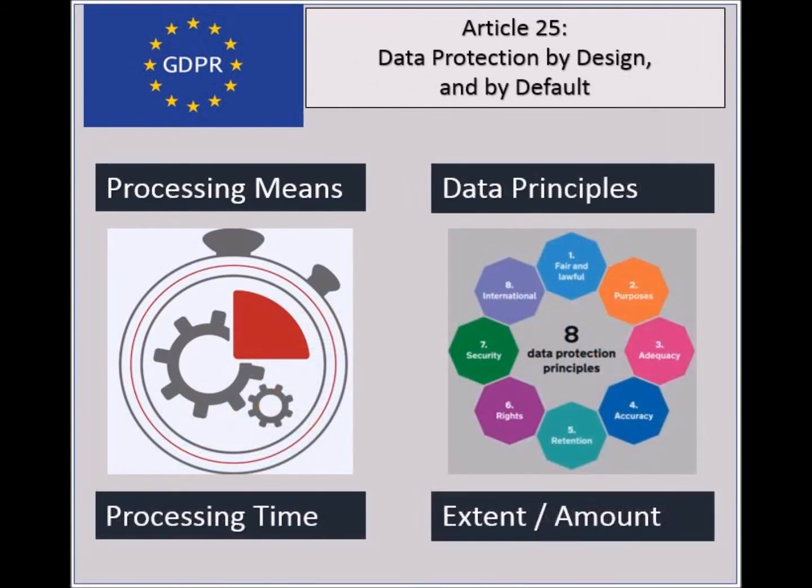When the controller decides on the processing means, and when the processing is performed, the appropriate measures, such as data pseudonymization, should be implemented, to ensure the data protection principles, such as data minimization. The controller has to ensure that only the data necessary for processing is processed. This includes the extent of processing, the storage duration, the amount of information collected, and who the data is accessible to.